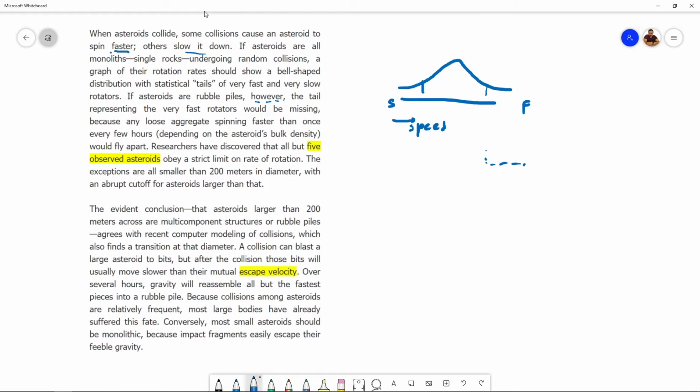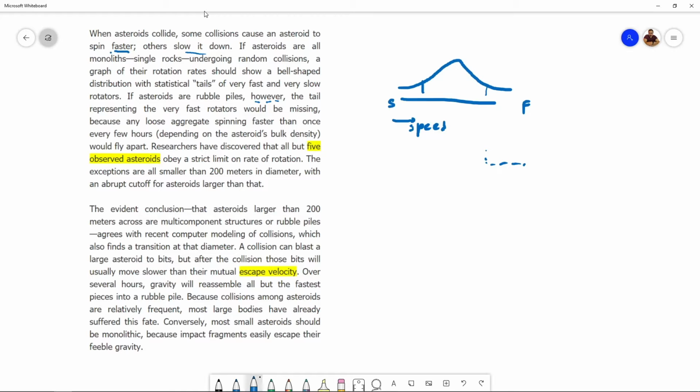The exceptions, what are these exceptions? These exceptions must be the 5 observed asteroids. The exceptions are all smaller than 200 meters in diameter. Okay, so these are all small asteroids with an abrupt cutoff for asteroids larger than that. So as soon as the diameter goes beyond 200 meters, then the rate of rotation is slower. Right? There's a strict limit on rate of rotation. These exceptions are smaller, and what must they be doing? They must be spinning at a faster rate.